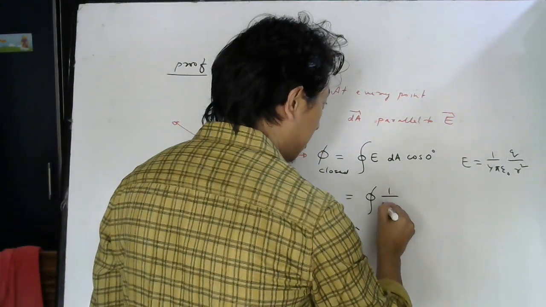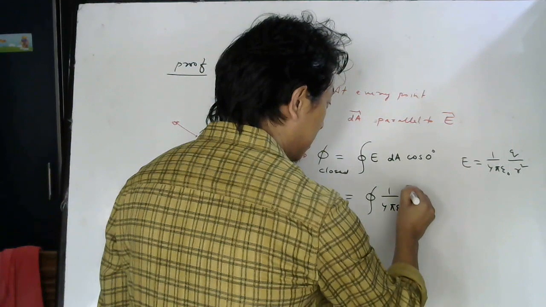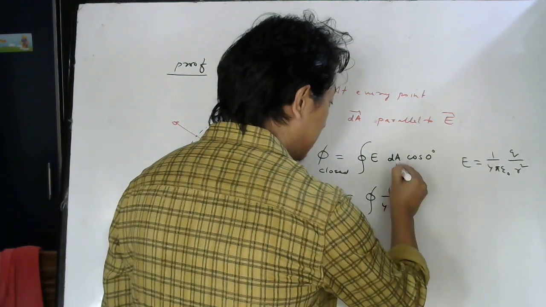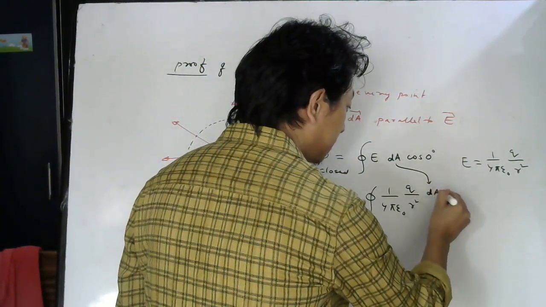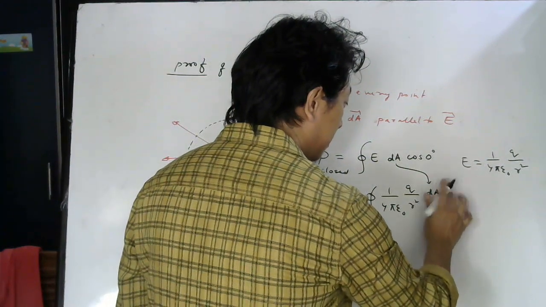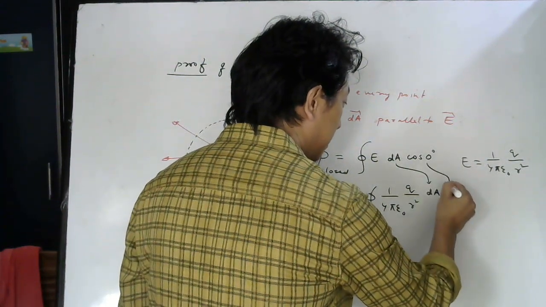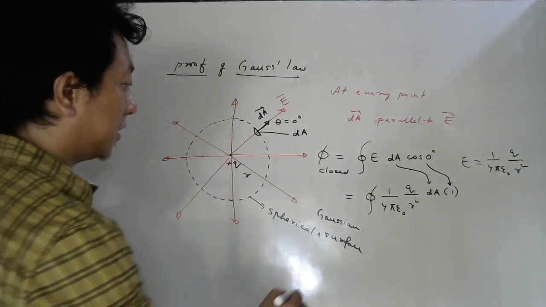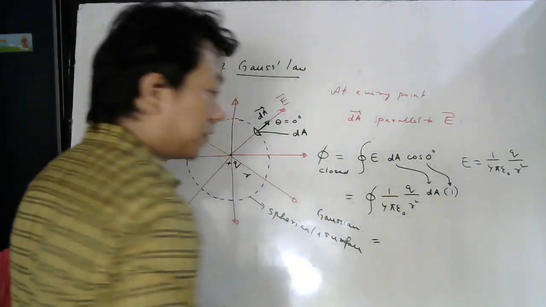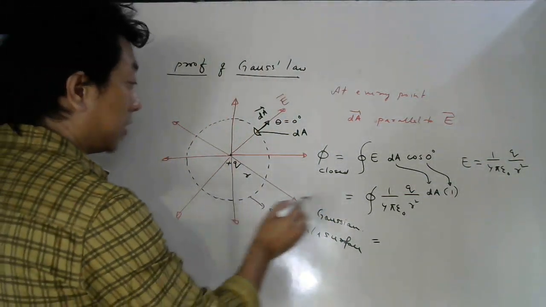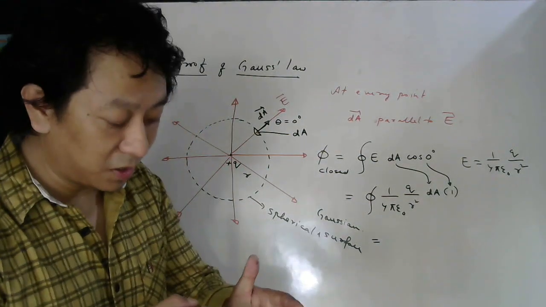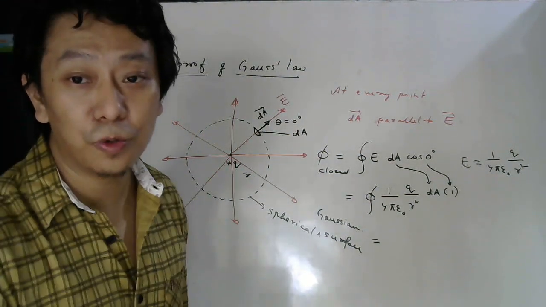What will you get? 1 by 4 pi epsilon naught q by r square, and this dA will be here. Cos 0 is 1. Now during this integration, constants can be taken outside. So what are the constants? To know which are constant, first ask yourself how you should do the integration.